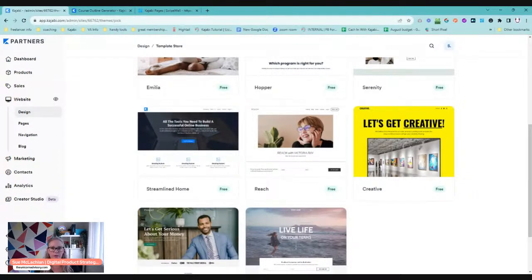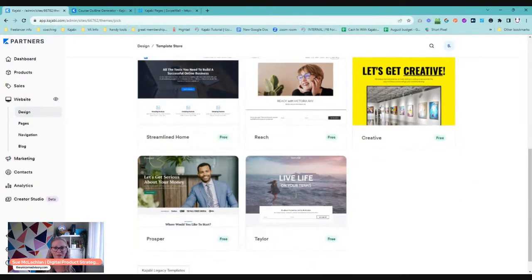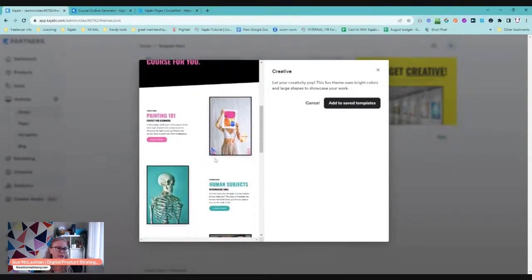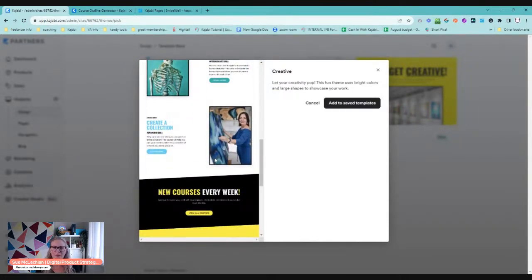And the benefit of using a template over just starting from scratch is that you have some things in place, and maybe you'll change the images and the colors and the words, but you don't have to think, oh, how am I going to lay that out, and if you really like a nice white clean theme, how do I make it look that way? So when you get something like this, you can swap out the images, change the text, and you are ready to go. If you like something that's more bold and big like this, then you can pick a style like this. It gives you a lot of flexibility.